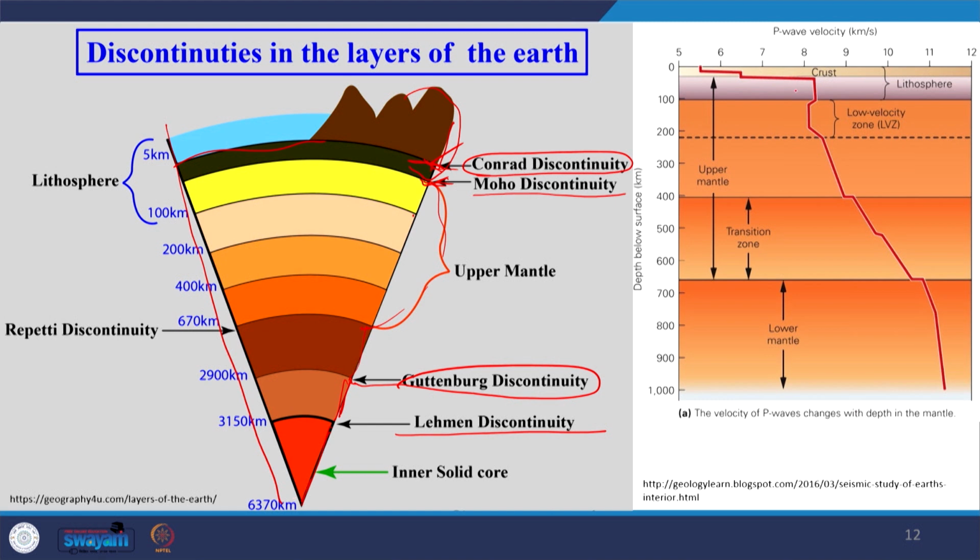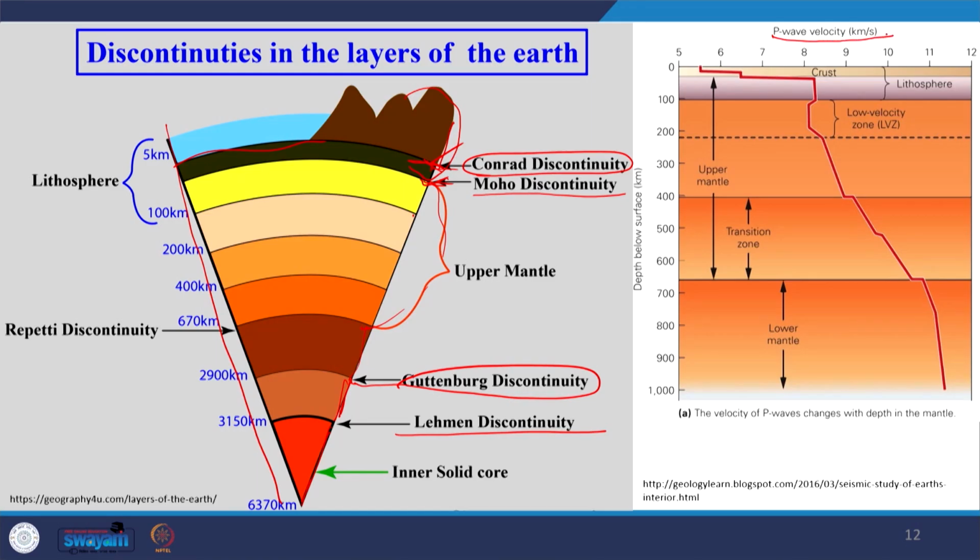If you see the seismic wave path, the P wave velocity path, the velocity gradually increases and increases, and finally reaches here. This is called the Preliminary Reference Earth Model, or the PREM model.